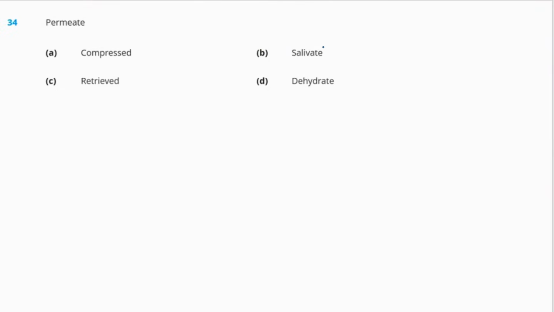Now, question 34, permeate. Permeate means spread throughout. Okay, now the options are A, compressed, B, salivate, C, retrieved, or D, dehydrate.